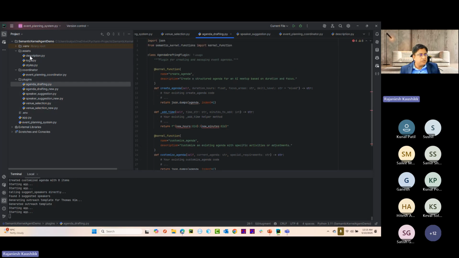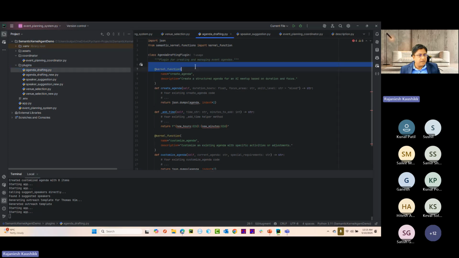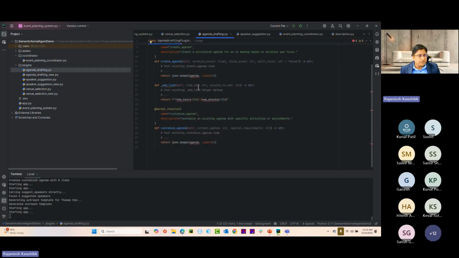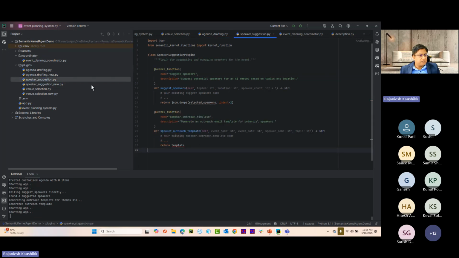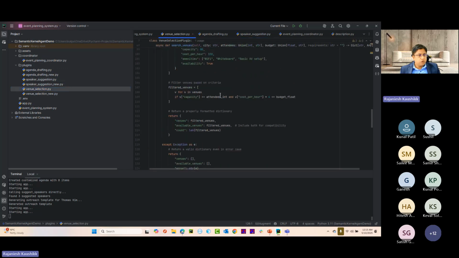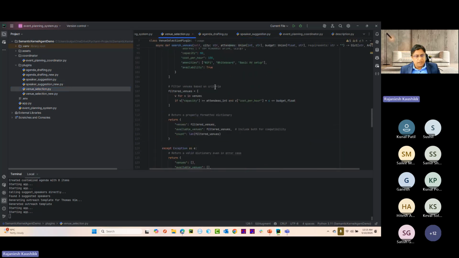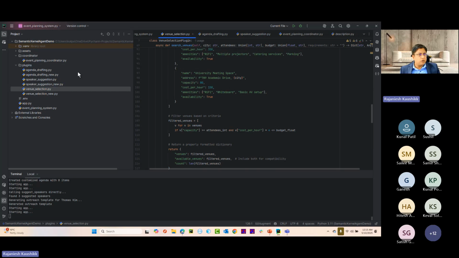Description is nothing but different assets used in the UI. And then these are the agents. Agent drafting, which drafts the whole event. Then there is a speaker suggestion agent, and a venue selection agent. These agents are working together as a team, and they are coordinated with the help of a coordinator agent, which is the event planning coordinator agent.